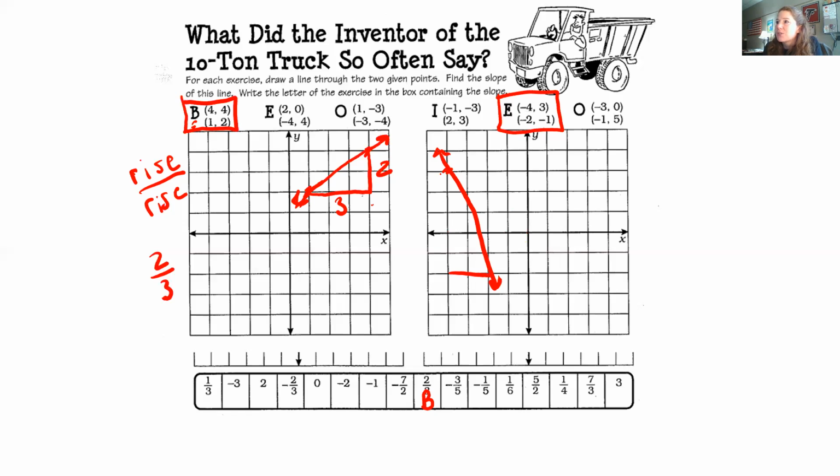We're going to make our right triangle. And I get the rise is 1, 2, 3, 4, 5. The rise is 5 and the run is 2. So it's still 5 over 2, but now my line is going down and to the right. So it's not positive 5/2, it's negative 5/2.